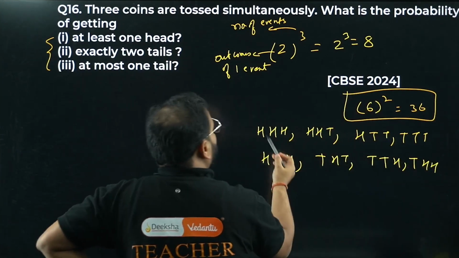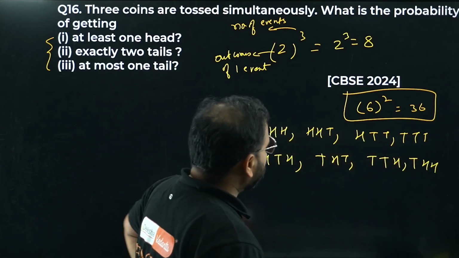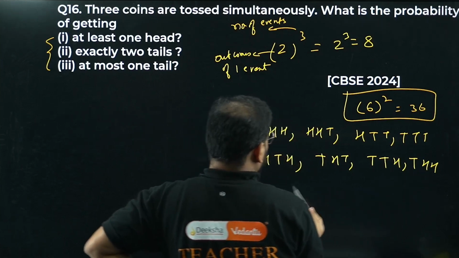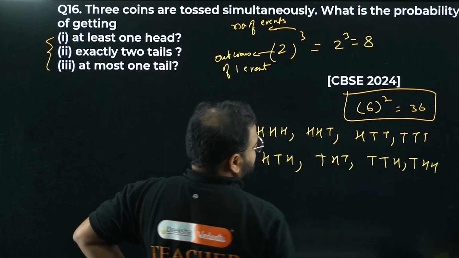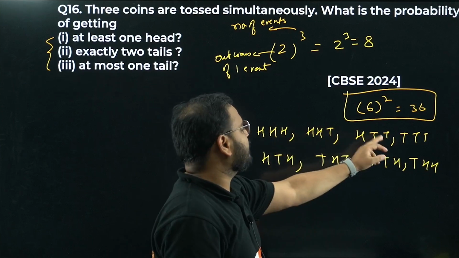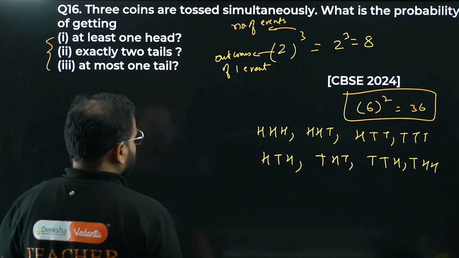Please check this out. 1, 2, 3, 4, 5, 6, 7, 8. Have I missed anything? Have I written anything twice? I don't think so. T, H, H, and H, H, T over here. So everything is written properly. Yes, so there are a total of 8 outcomes. Okay. Now let's look at the first question.